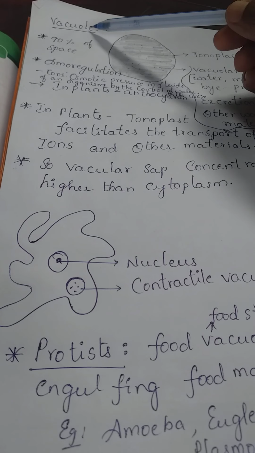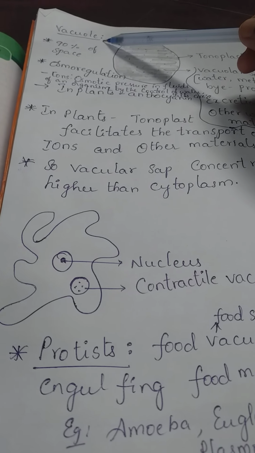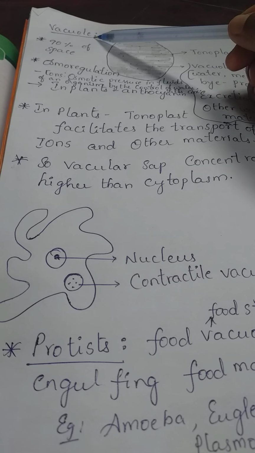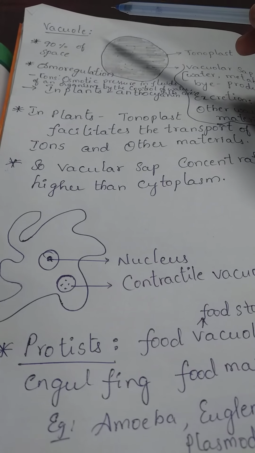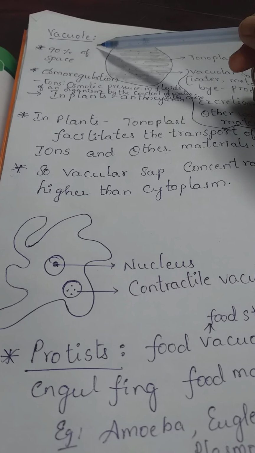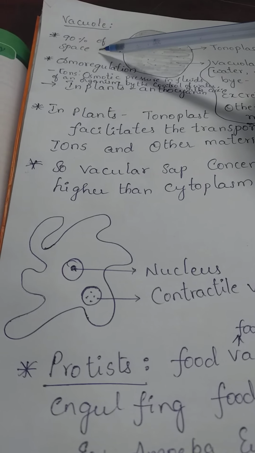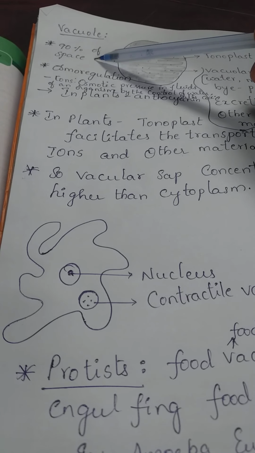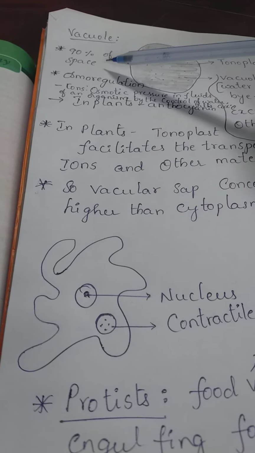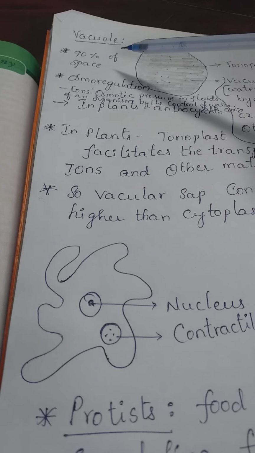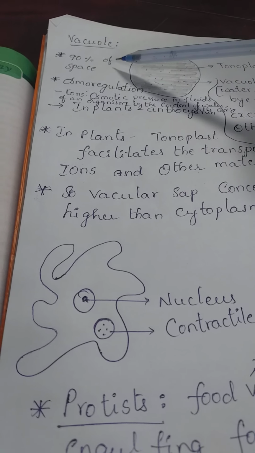So, the last cell organelle in the cytoplasm of a cell is the vacuole. Vacuole is a sac-like structure which pushes the nucleus aside. That means it occupies 90% of the space inside the plant cell. So vacuoles are present in the plant cell. It is also one difference between plant cell and animal cell.